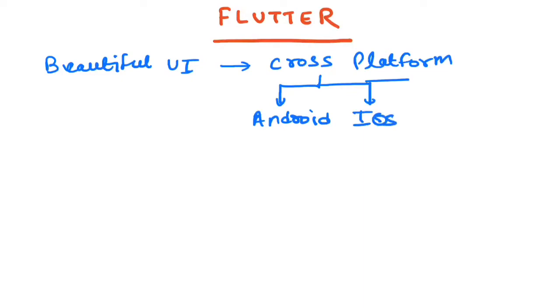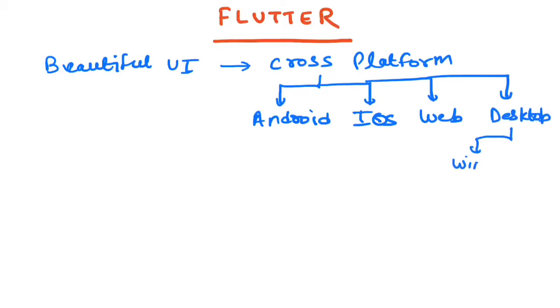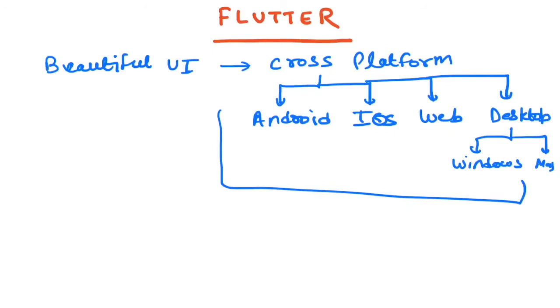The same UI can be used for your web applications, and the same UI can be used for your desktop application. A desktop application could be Windows or Mac, so there are multiple platforms supported. Across all these platforms, you can build your UI once and deploy it across multiple platforms. So it's a cross-platform framework which helps you build beautiful UI.